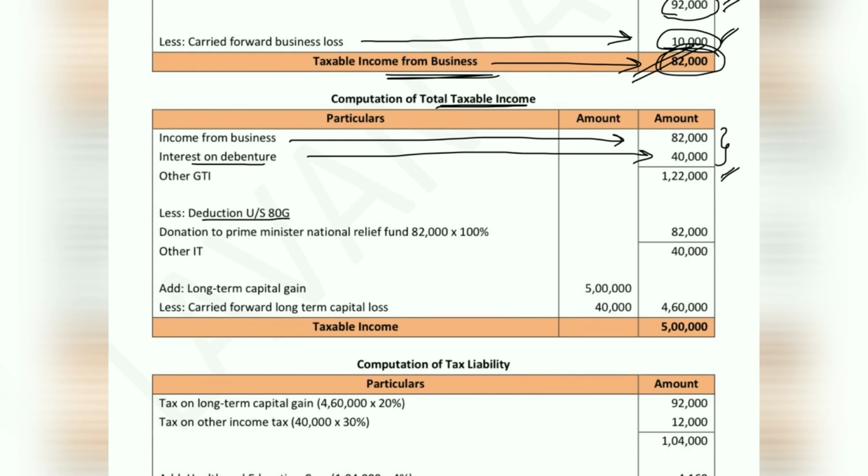So we have deduction under section 80G, donation to Prime Minister National Relief Fund. PMNRF, it's 100% deductible. So any donation given to the Prime Minister National Relief Fund is deductible at the rate 100%. So complete 82,000 we are deducting. So 1,22,000 minus 82,000, the remaining balance is 40,000.